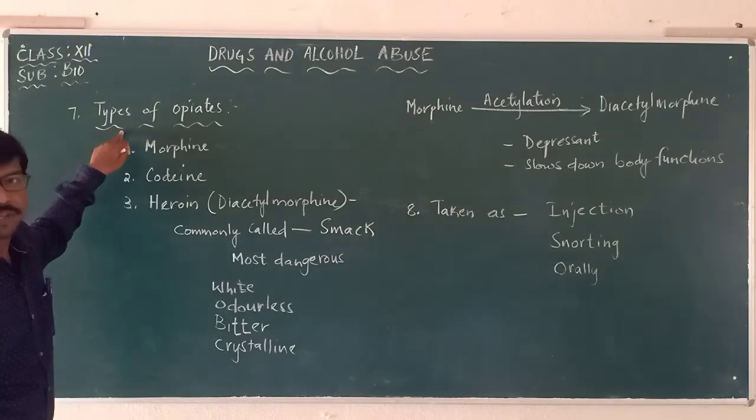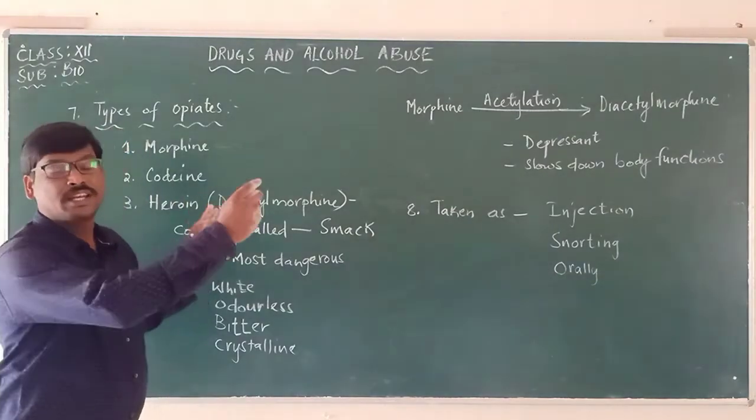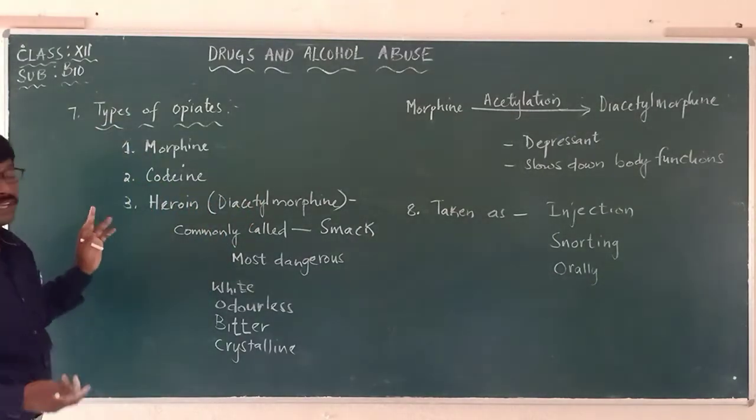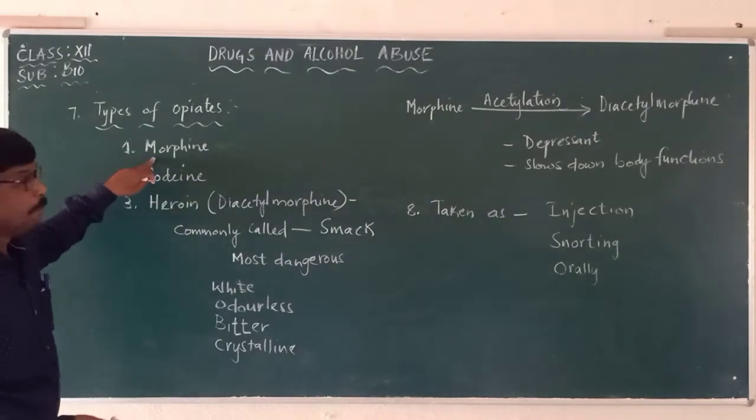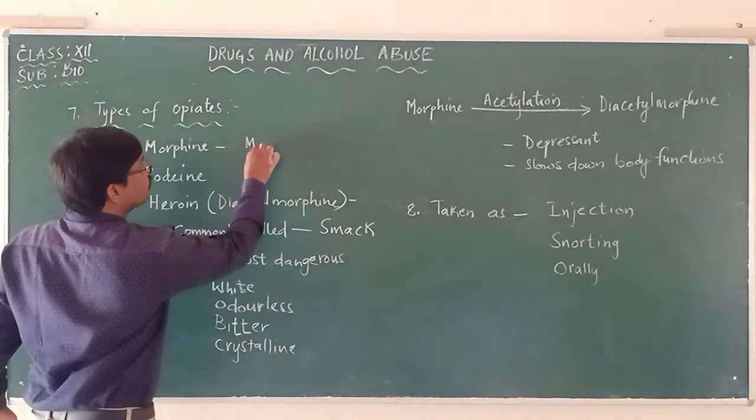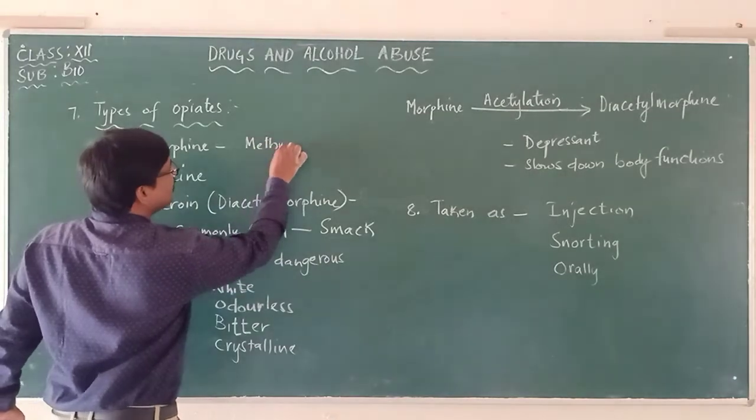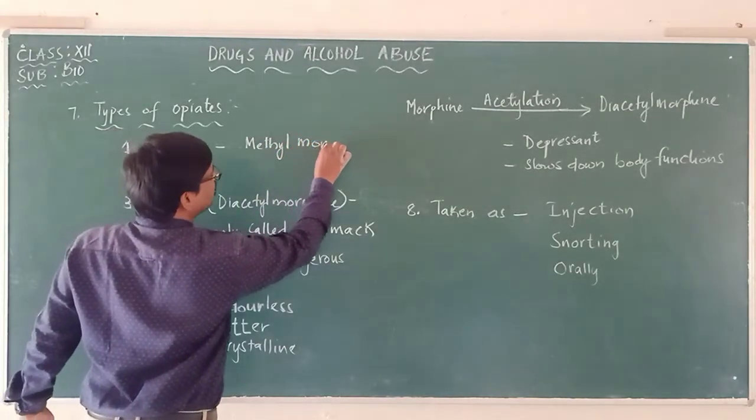If you are looking at the types of opiates, these are the names given for them. One is called morphine. It is also known as methyl morphine.